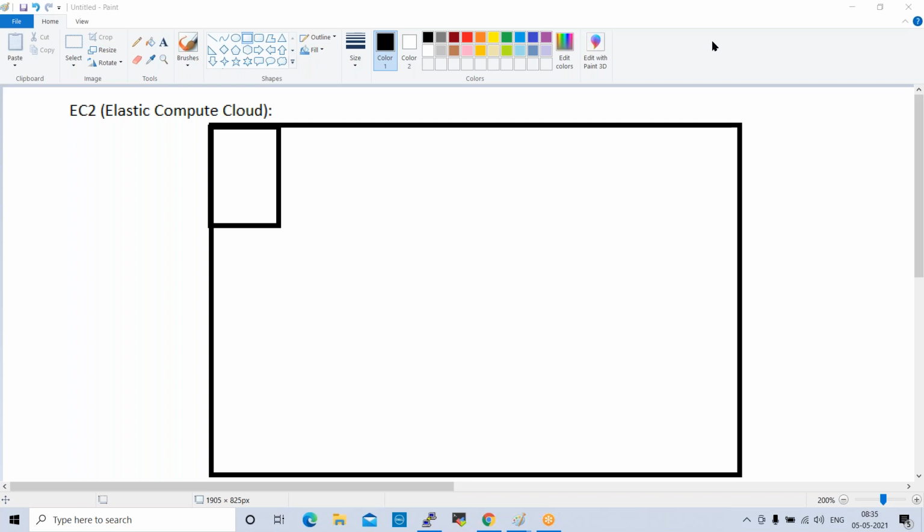For example, this is the Hyderabad availability zone, and in it we have dedicated space. This will be replicated to another availability zone, to a nearby location, meaning the Bangalore or Chennai availability zone. Yeah, understood. Fine, got it.